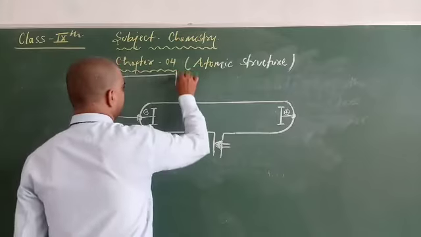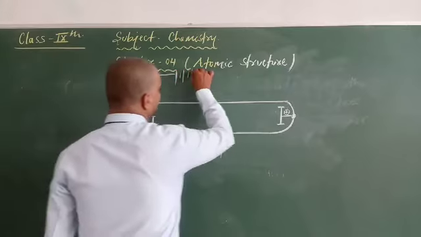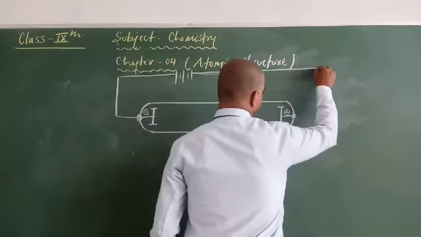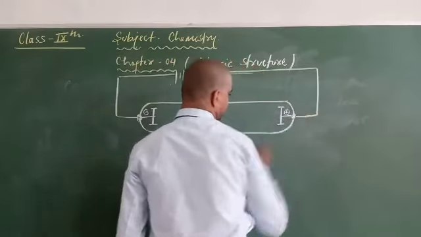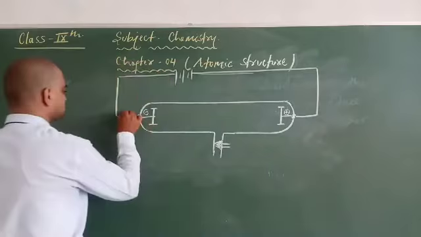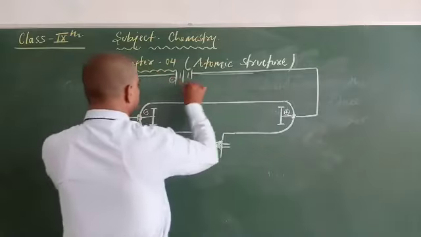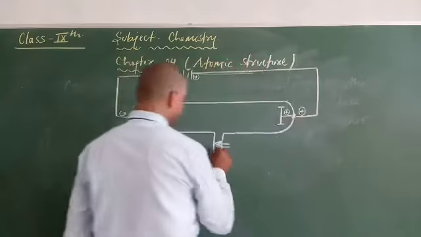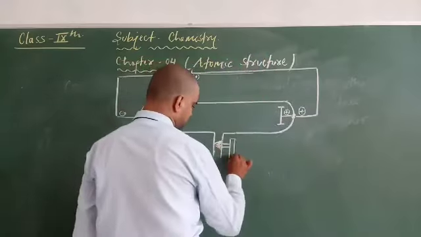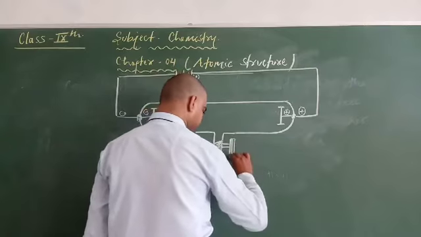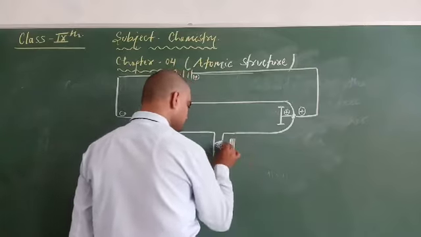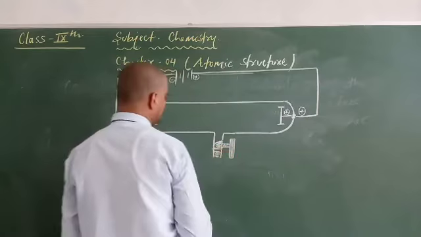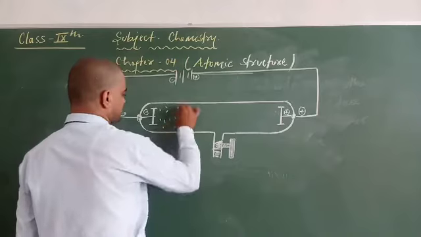He took out two wires from each electrode like this. This is the negative charge, that is the cathode, and this one is the positive charge. Inside it gas is filled.